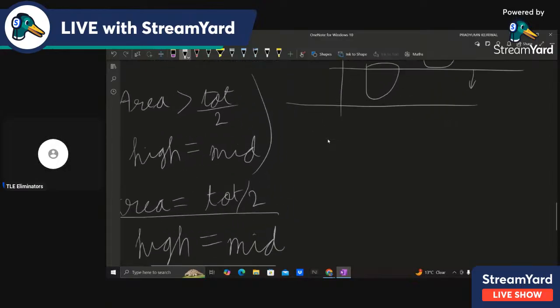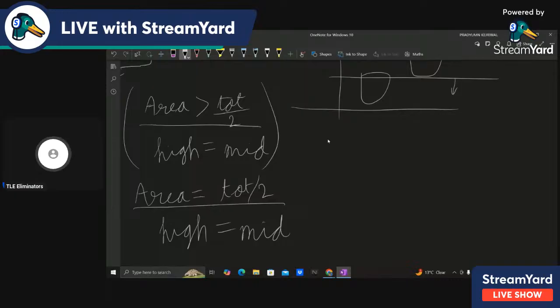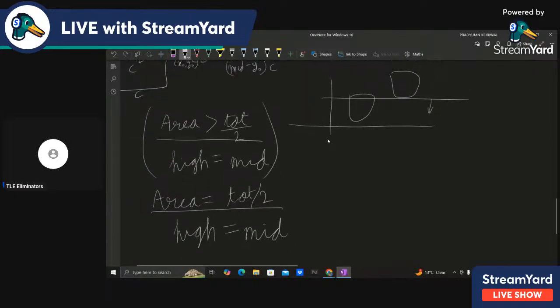In the earlier case, why did we do high equal to mid? Because we want to go down, right? The answer cannot be more than the current mid, because area will definitely increase. So that's why we set high equal to mid.